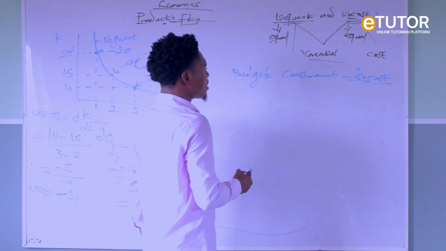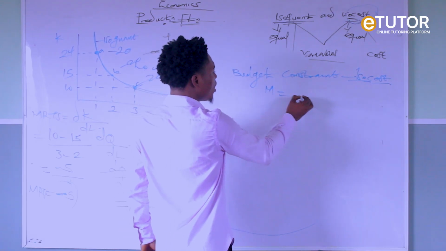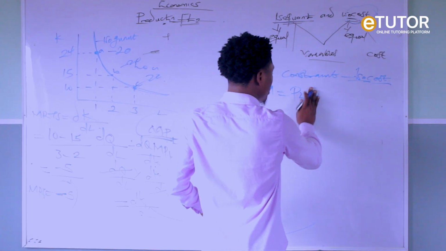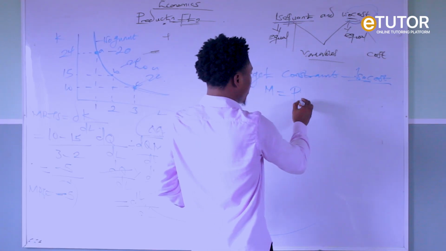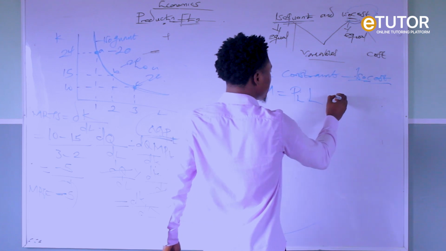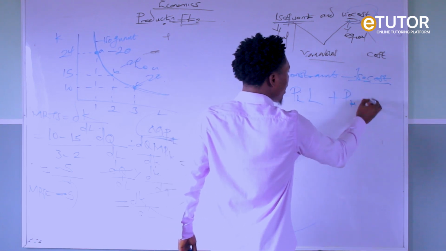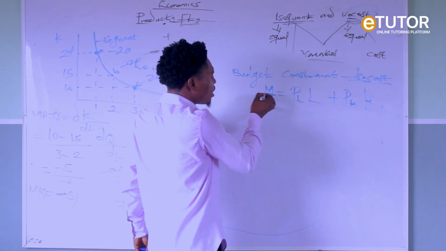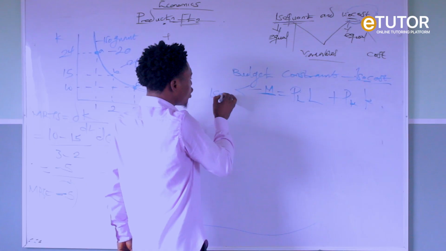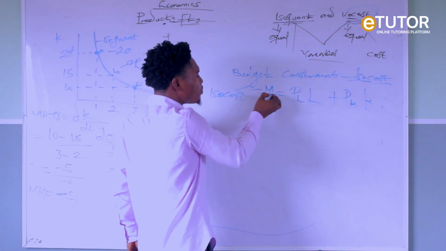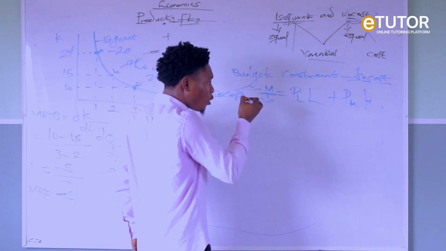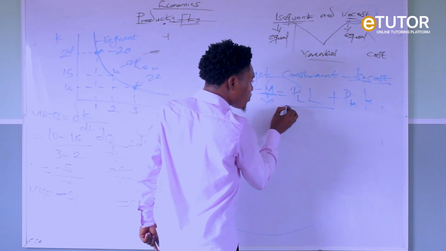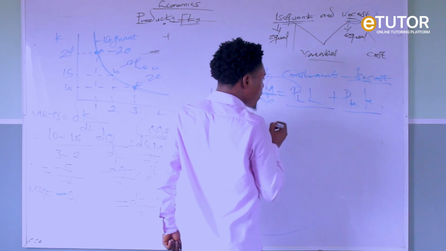Now our isocost is expressed as M equals PL times L, plus PK times K. Now, how do I mean? M here is our isocost. So it is our constraint. It is the budget, money spent, the income of a producer to be spent on the price of labor and capital.